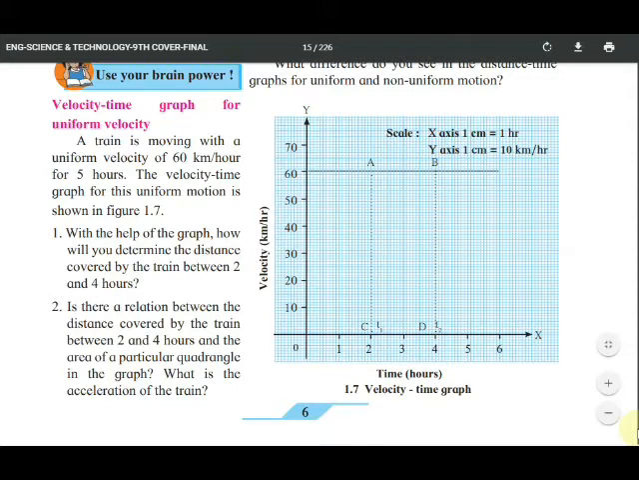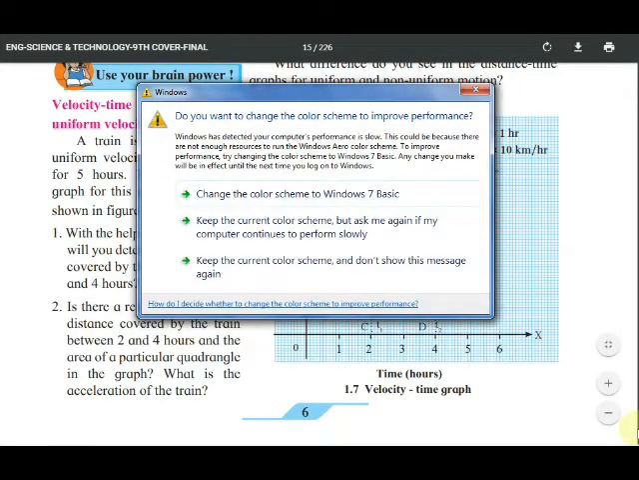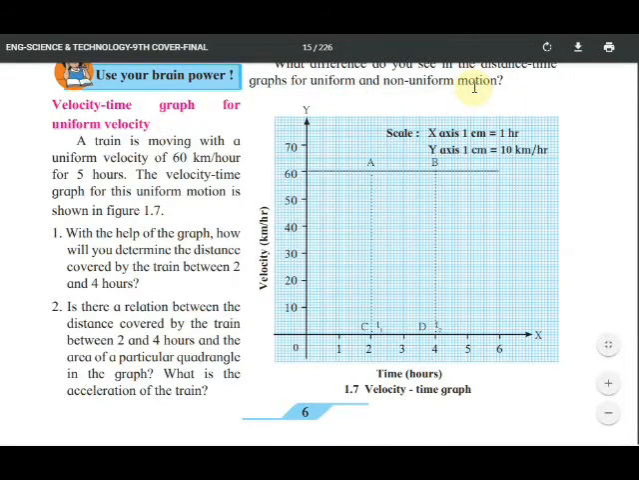The velocity-time graph for the uniform motion is shown in the figure. See figure 1.7, velocity-time graph. Time is given on the x-axis and velocity on the y-axis. On the x-axis 1 centimeter is equal to 1 hour and on the y-axis 1 centimeter is equal to 10 kilometers, as given. You will see that the graph is a straight line, yes or no?